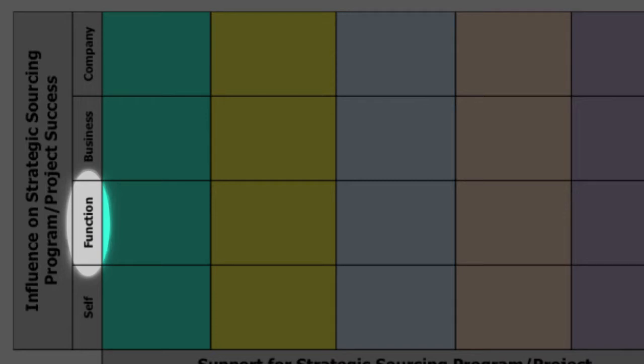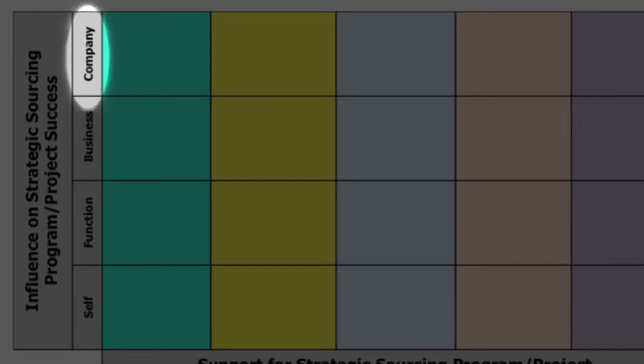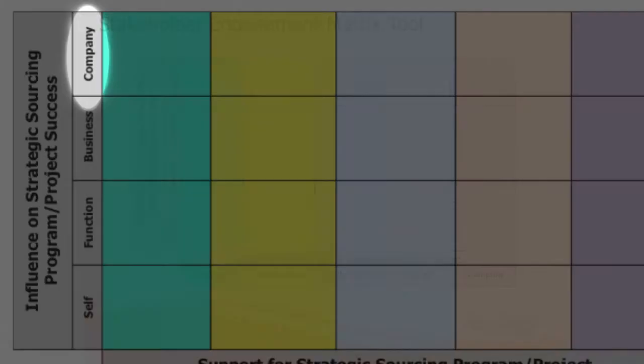Function represents stakeholders with the ability to influence positioning and decisions within a specific function. They do not have the ability to influence beyond their own function. Business represents stakeholders with the ability to influence positioning and decisions across the business unit level in the organization. Company represents stakeholders who can set direction, policy, and influence decisions across the whole of the corporation.